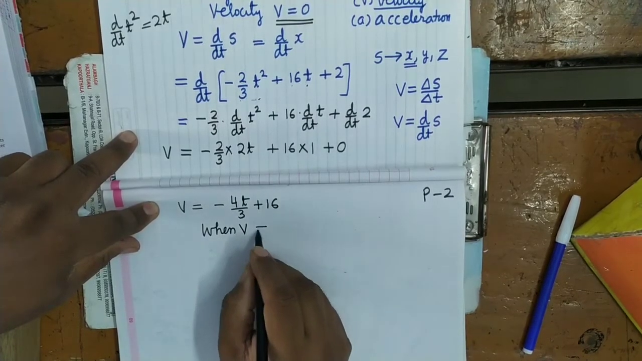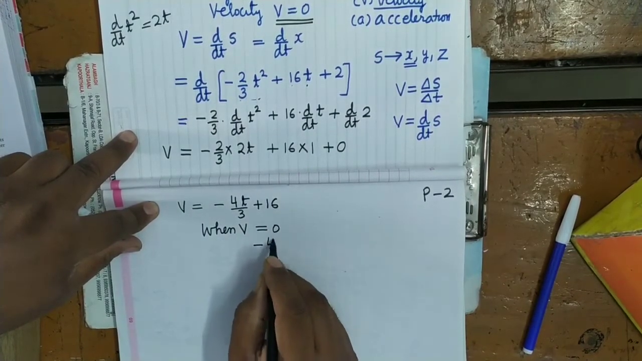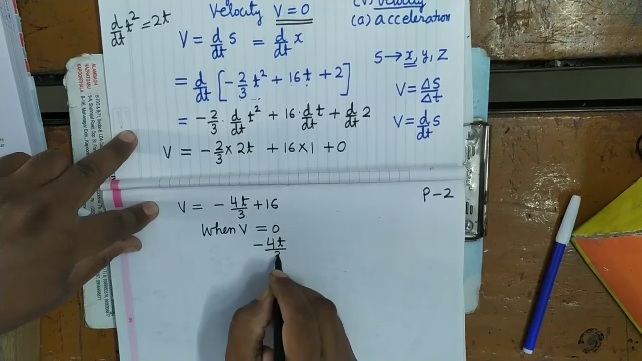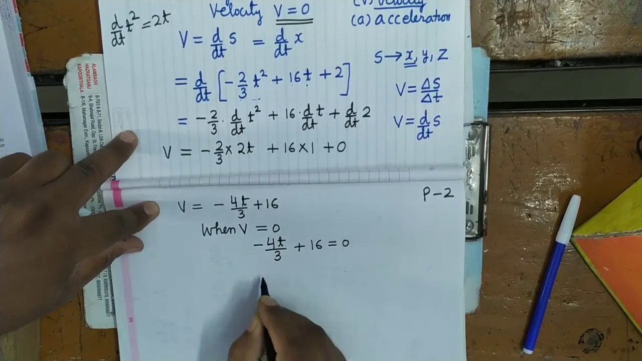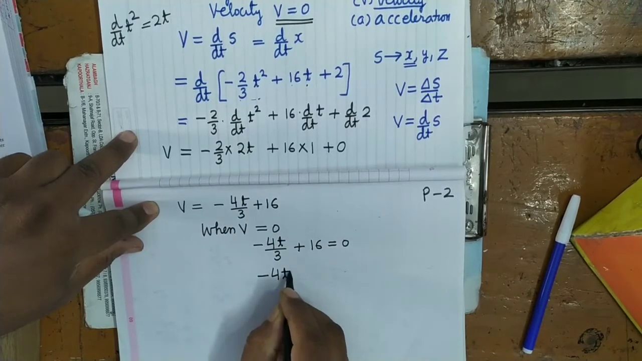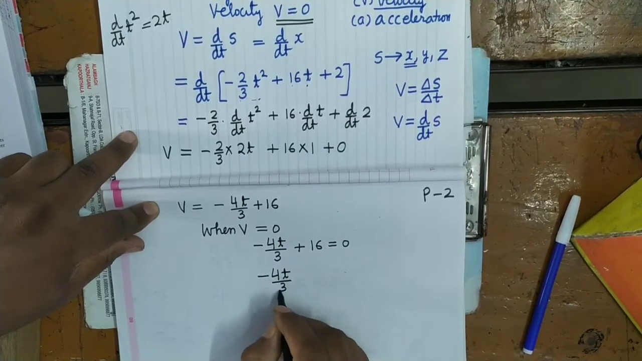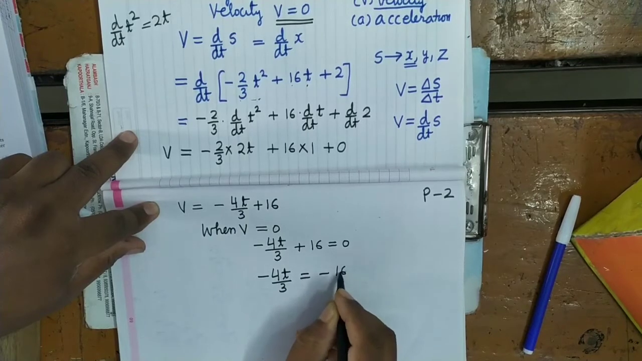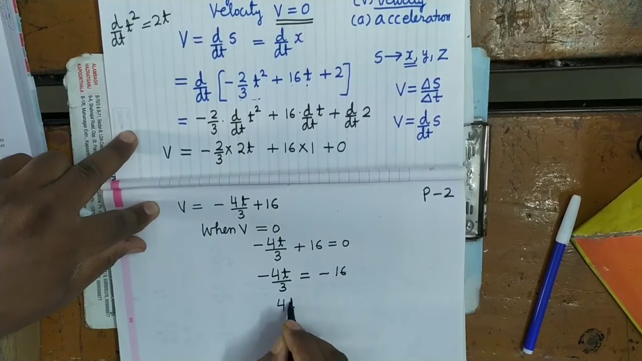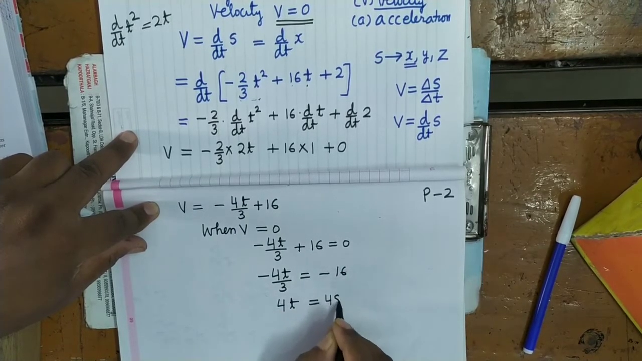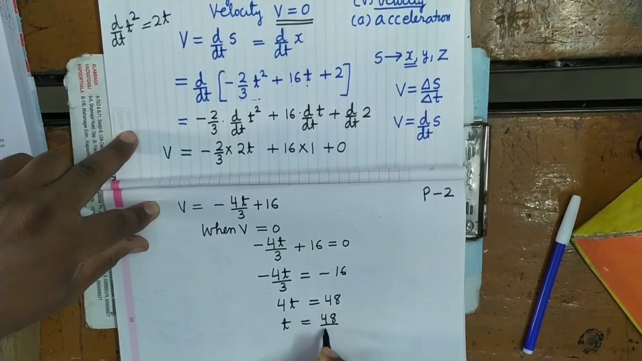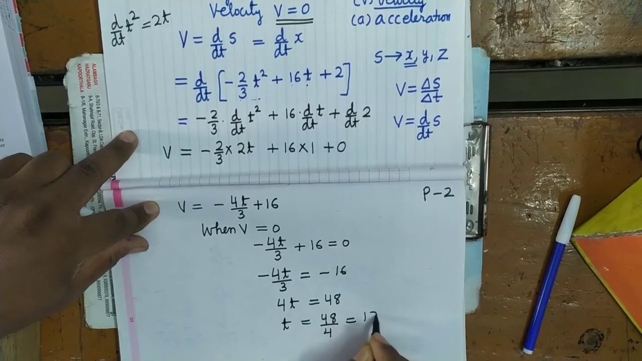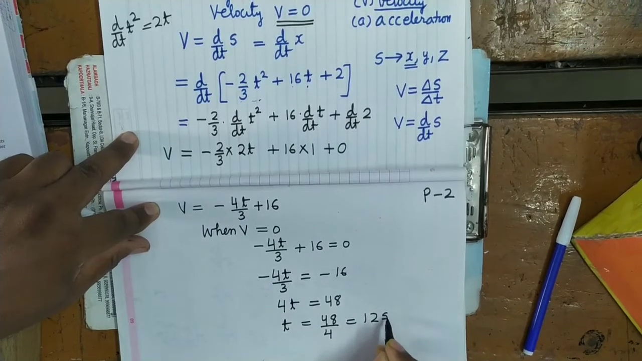So when v equals 0, minus 4t upon 3 plus 16 equals 0. You simplify it: minus 4t upon 3 equals minus 16, that is 4t equals 48. T equals how much? 48 upon 4, that is 12 seconds.